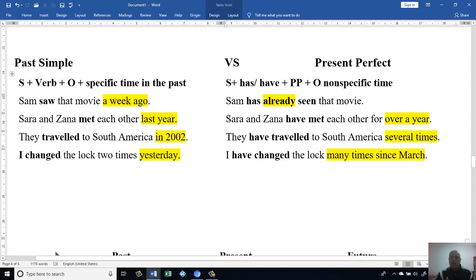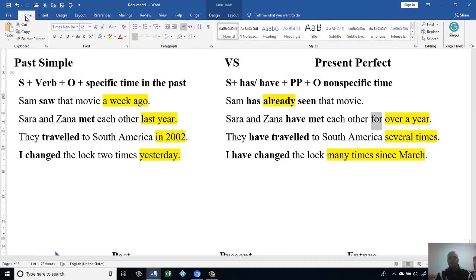Okay, let's look at the sentences. Sarah and Zana is a plural subject. Then we have met, then each other for over a year, because here I have "for." It's also an indication this has to be in the present perfect. Okay, let's go to the other sentences.